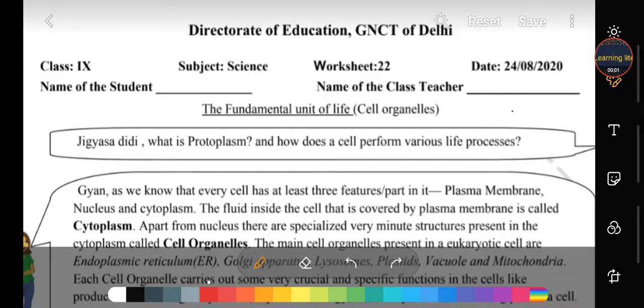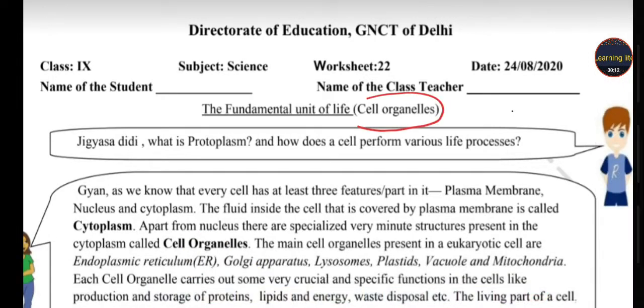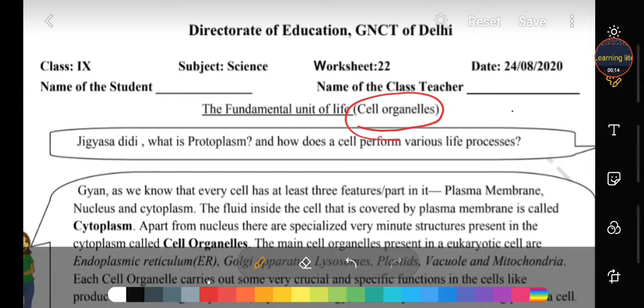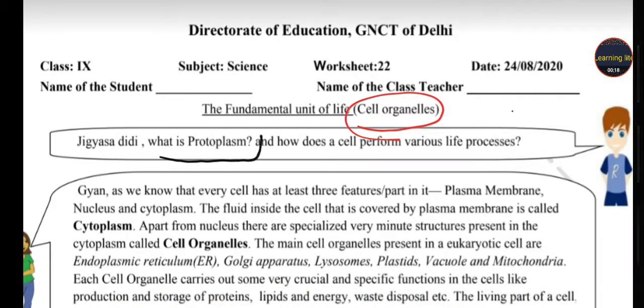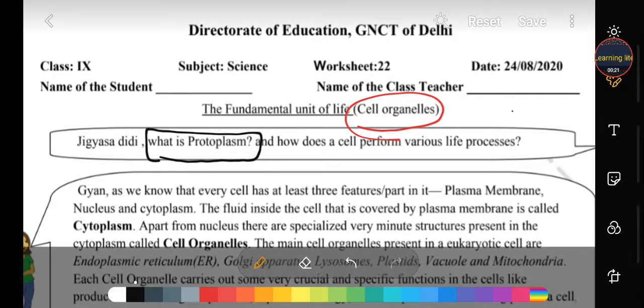Hello students, today we are here with our worksheet number 22 from Directorate of Education, that is from your chapter The Fundamental Unit of Life, and today we study here about cell organelles. Gyan asked his Jigyasa Di, what is protoplasm and how does a cell perform various life processes? Now Jigyasa Di replies and clears the doubts of Gyan by giving the answer.